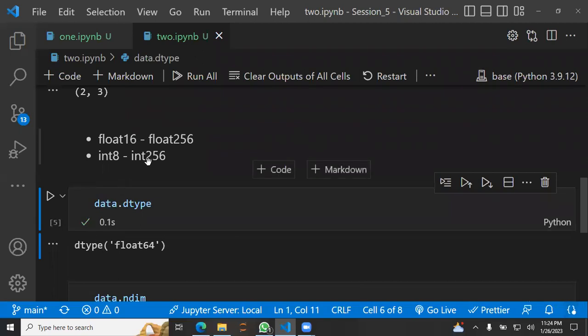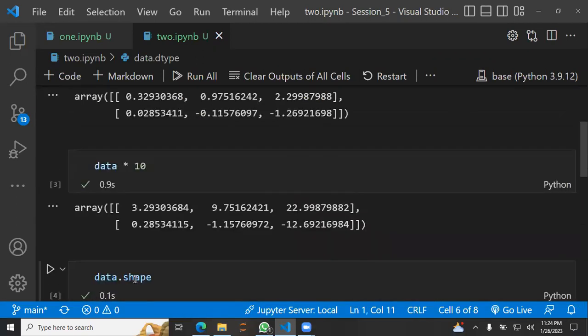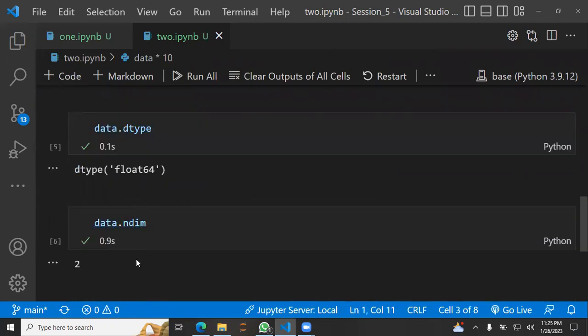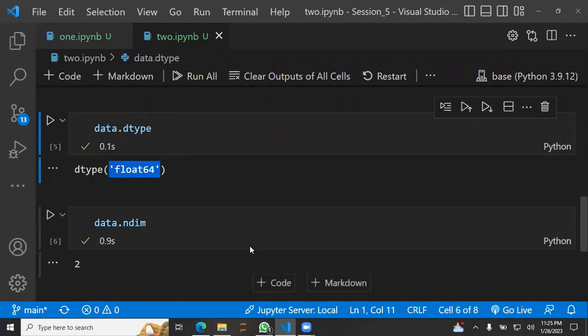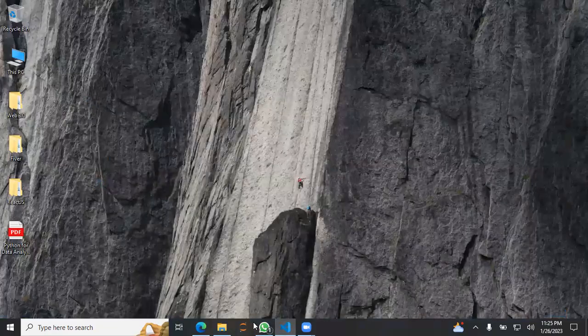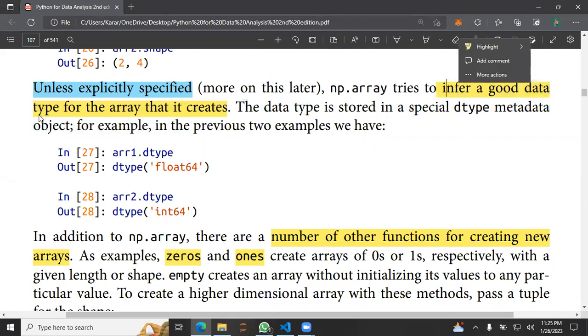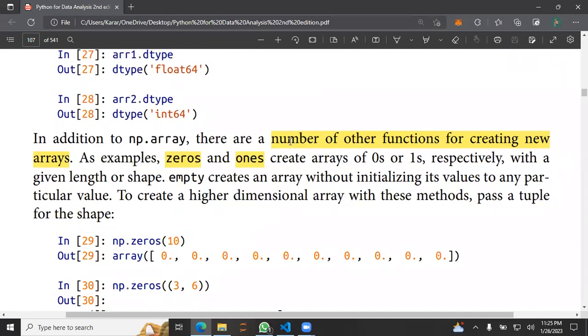So yeah, Python figures out what data you're giving to this function, and it tries to come up with the best data type. In this case, obviously it's a float, decimal. So it's like, okay, I'm going to make the type of this array float64, but you can really change that. We're going to see that later, but that's what they were saying here. Infer a good data type, and that's it.